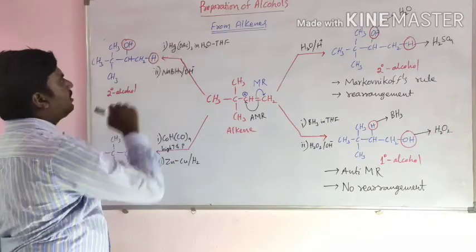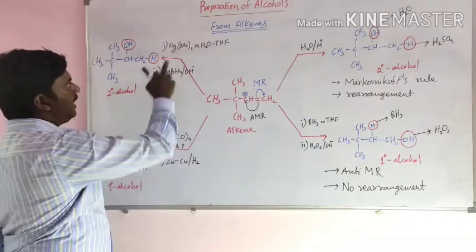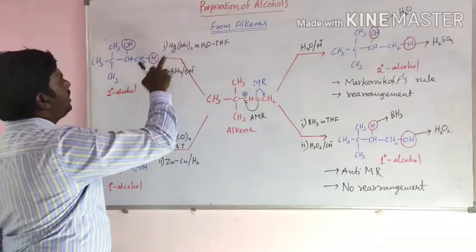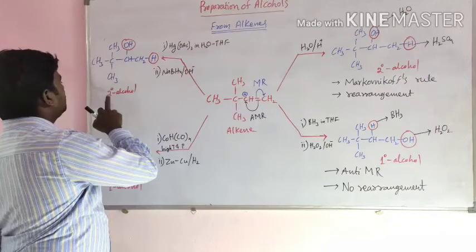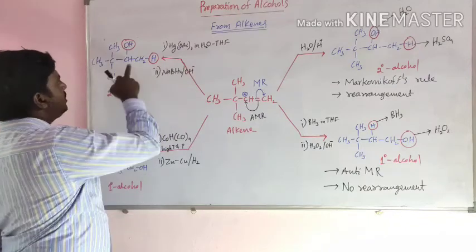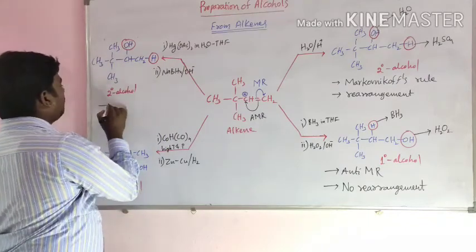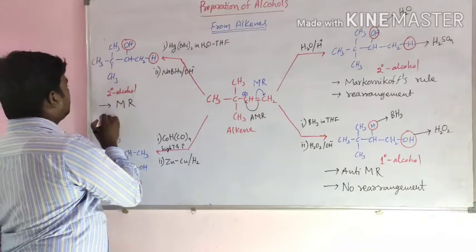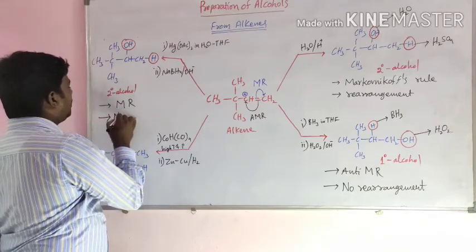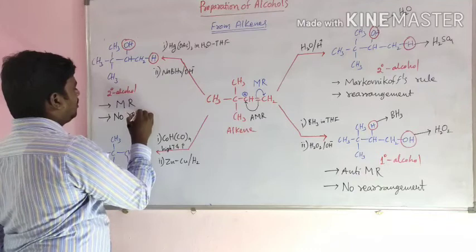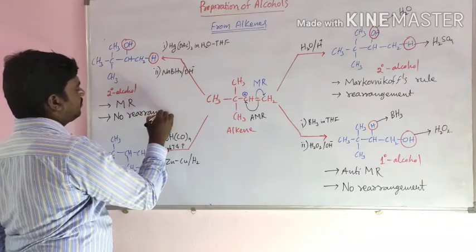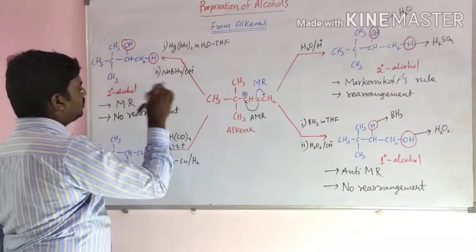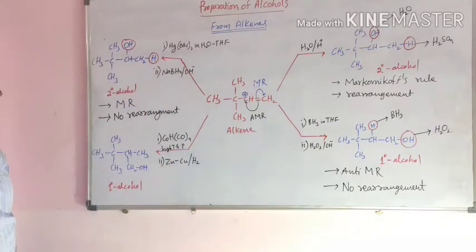Next, this reaction oxymercuration demercuration. In this reaction, what happens here? Unsymmetrical alkene converts into secondary alcohol. This reaction follows Markovnikov rule, but no rearrangement product is obtained.